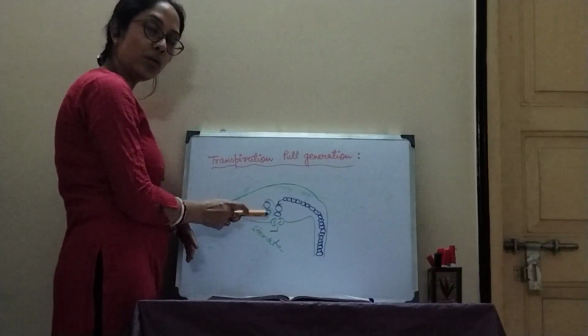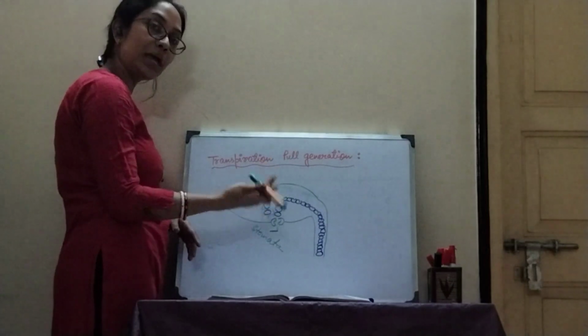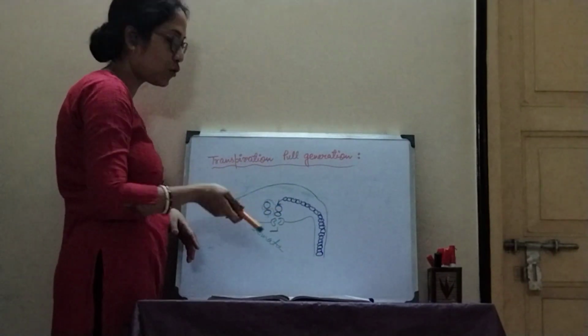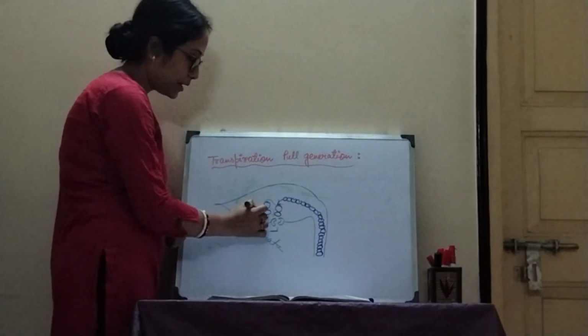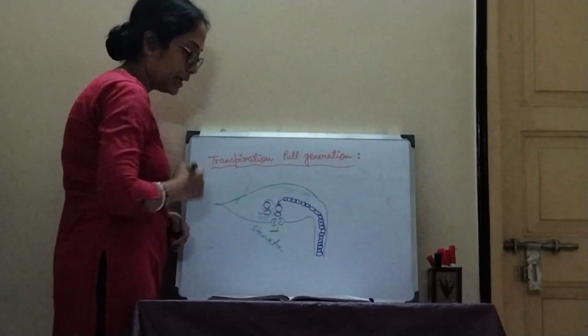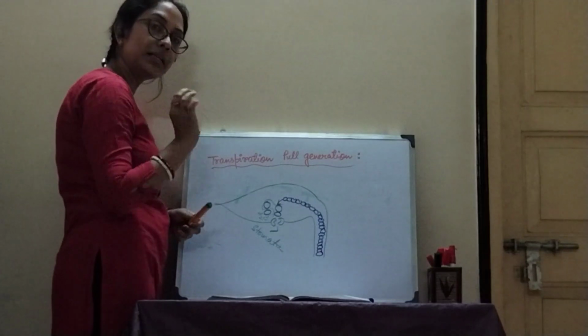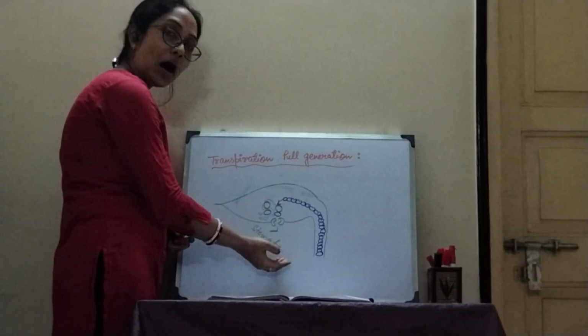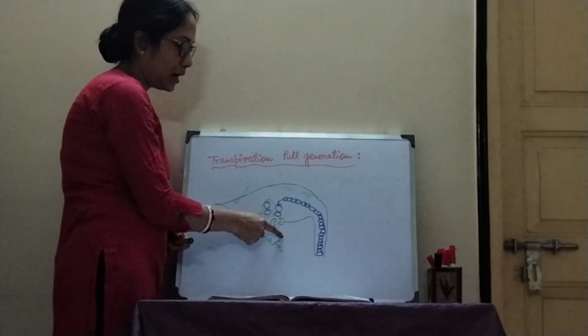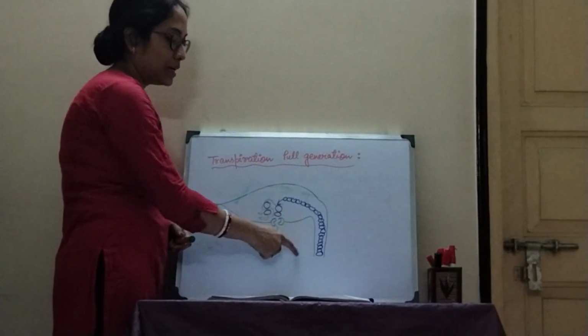From here, water will form vapor, H2O in gaseous form. The liquid water will convert into water vapor here. In the form of H2O, water will be present, and outside of the leaf, outside the stomatal opening,